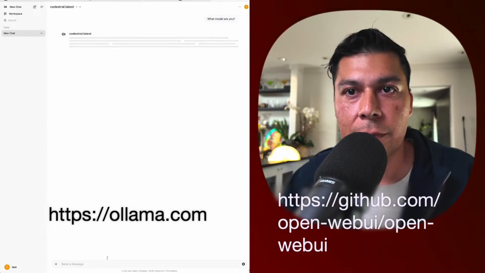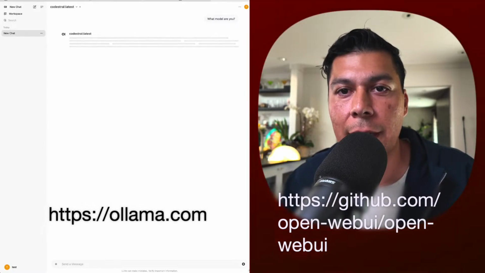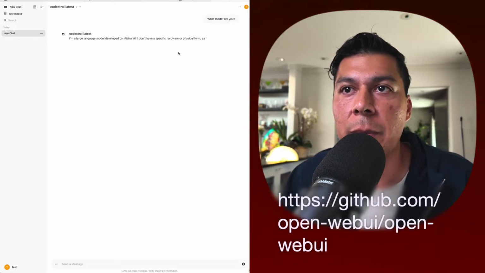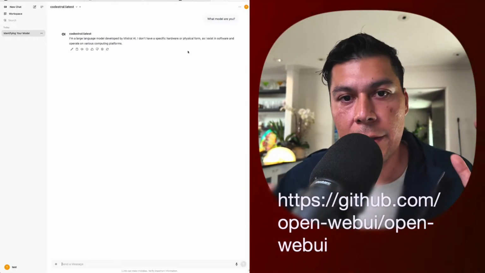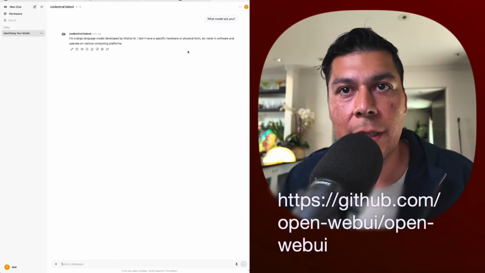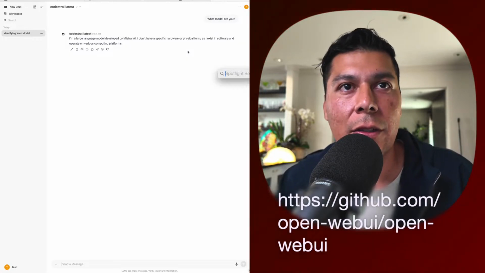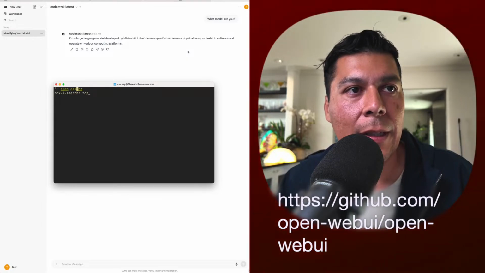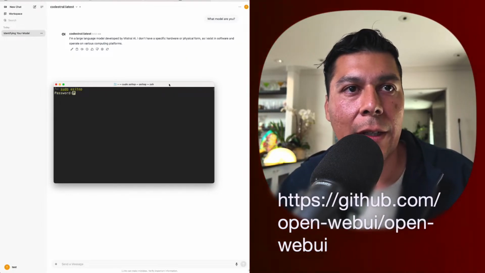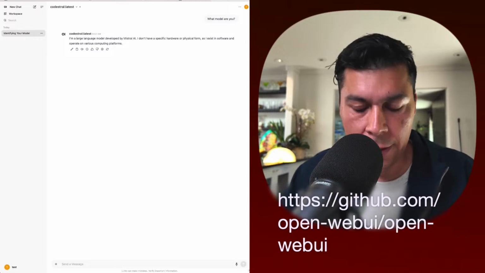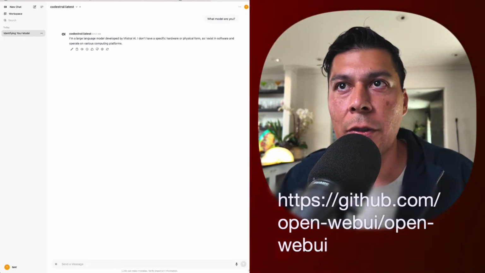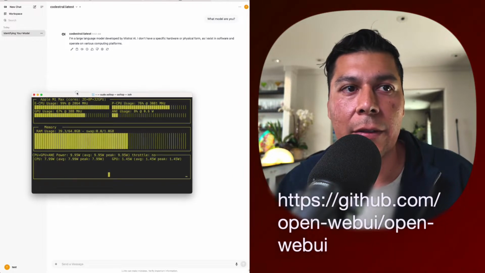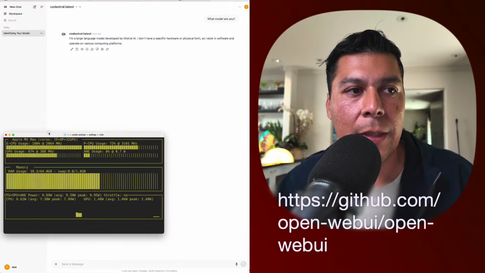Let me get rid of this here. What's happening right now is that the model's being loaded into my memory, and it takes a little while for the computer to get going, but once it gets going, it's going to go pretty well. Let me see if I can hit terminal, and I think it says asitop or something. I'm going to see if I can show you what the computer is doing while it's loading memory. I'm going to put this toward the side here.